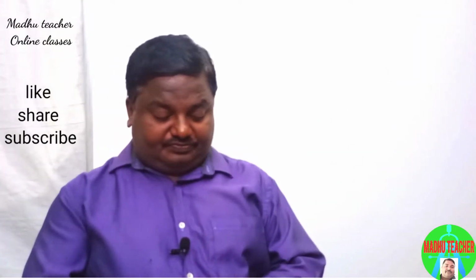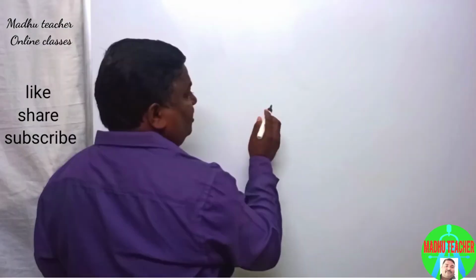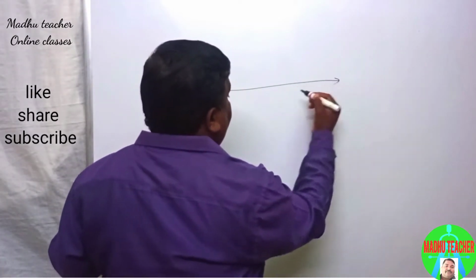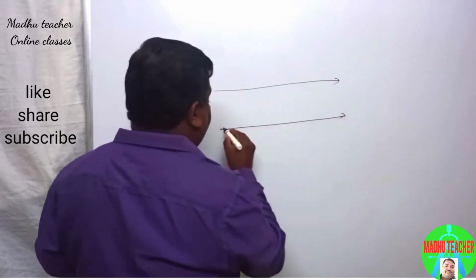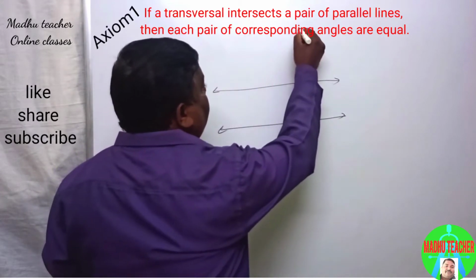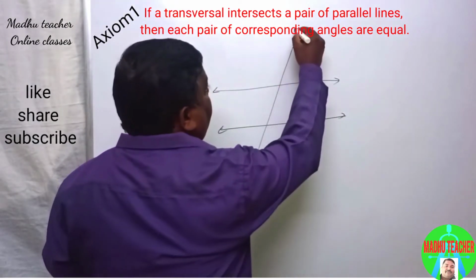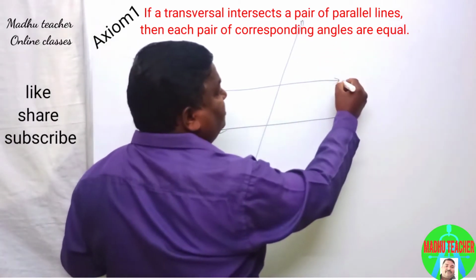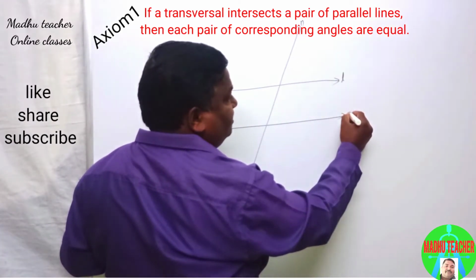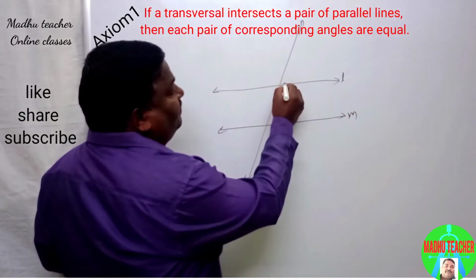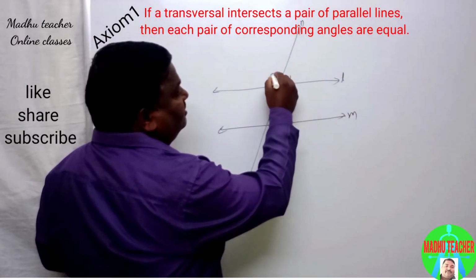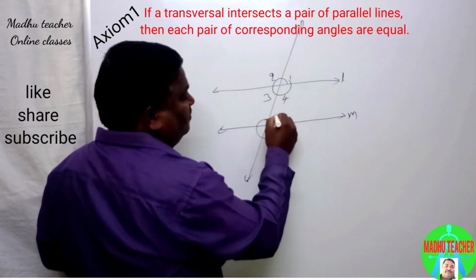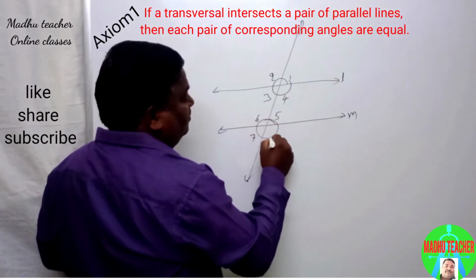There is an axiom. So let us see the axiom. A transversal intersects a pair of parallel lines at two distinct points.